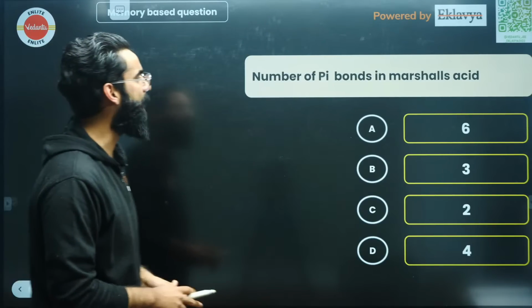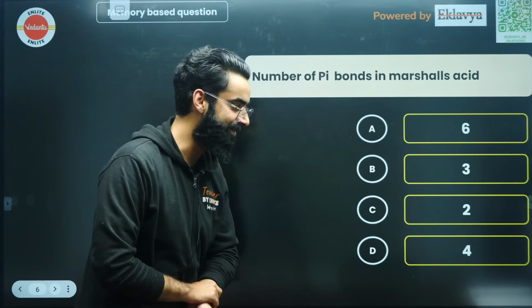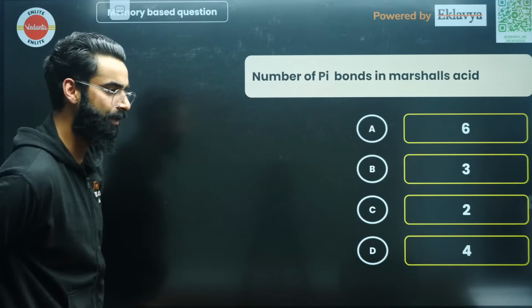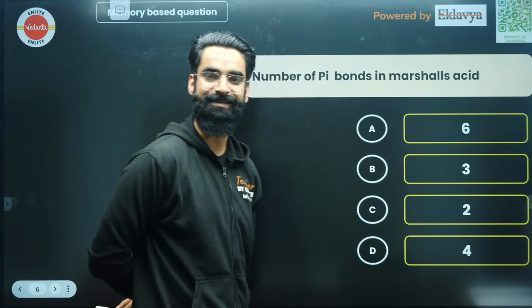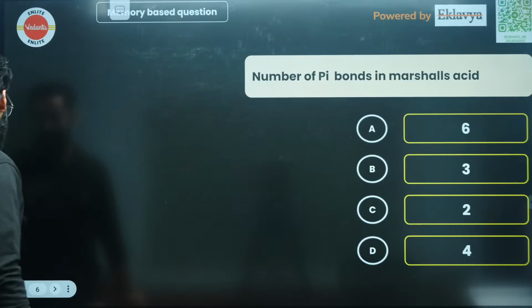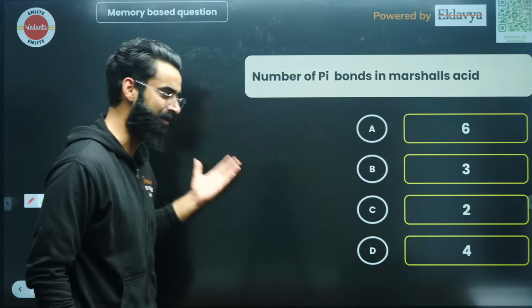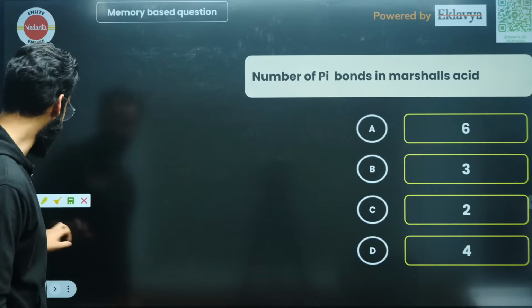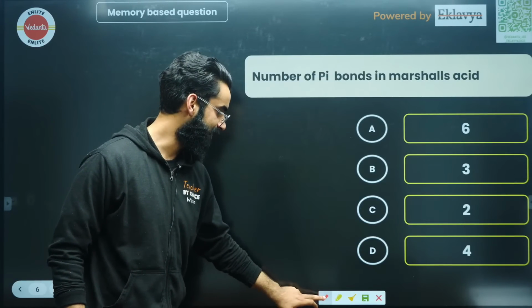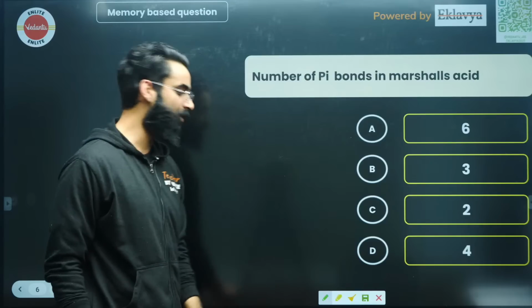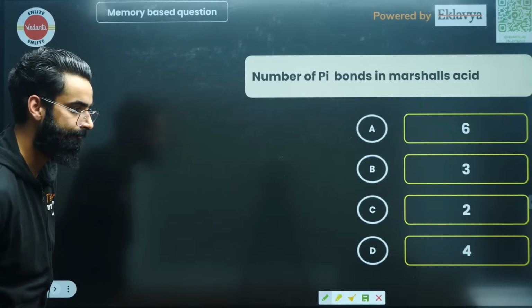Okay, number of pi bonds in Marshall's acid, right? What do you think is the correct answer of this particular one? Marshall's acid structure I have made many times in the mock tests, if you remember, right? So that's why I kept on telling you, giving mock tests is really very important. Yes? So how many pi bonds are there in Marshall's acid?